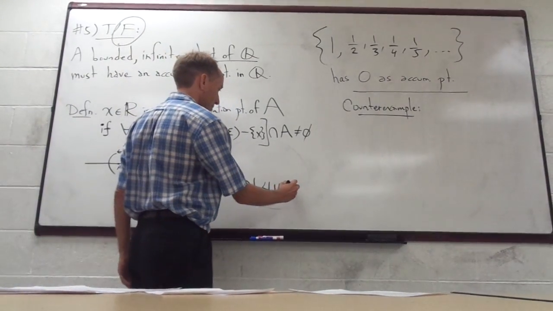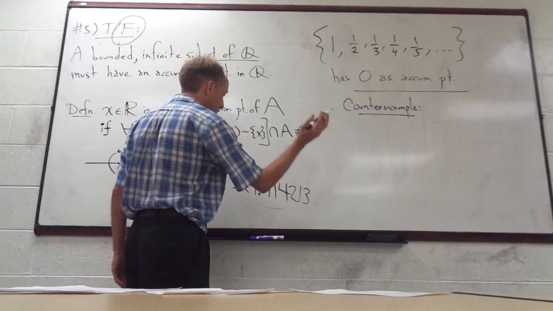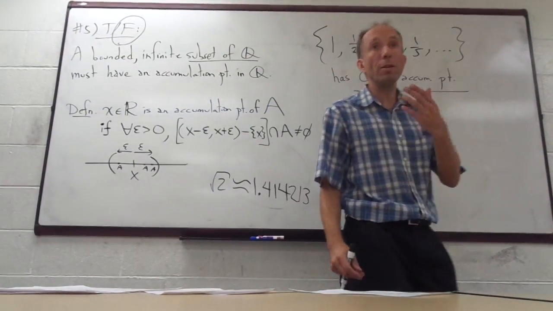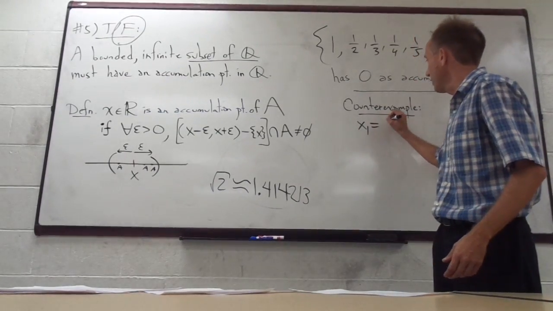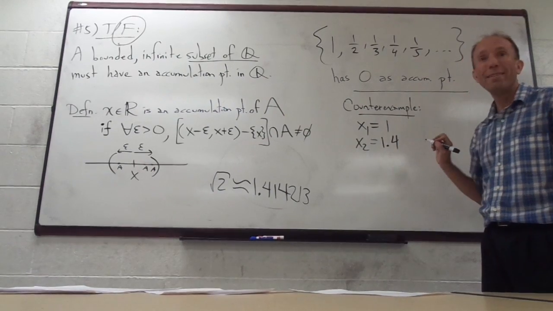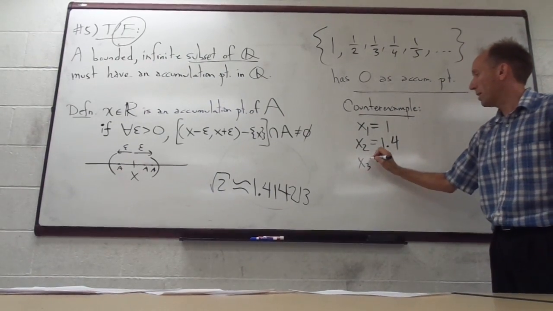1.414. How far do you want to go? That's good enough. Great, thanks. Okay, good. So basically what you can do, guys, is create a sequence by just using the first so many decimals of it. This is, I think, what you're thinking of from the book, right?